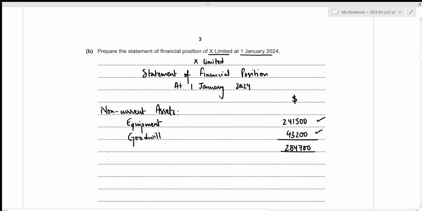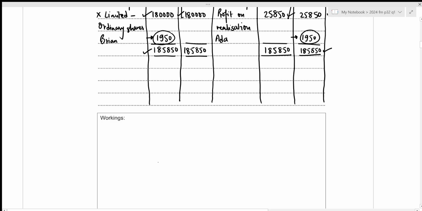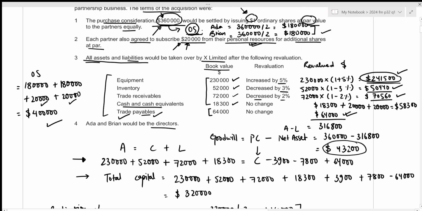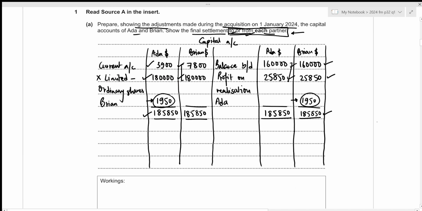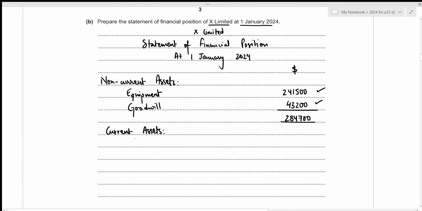Then we can move towards current assets. Let's take a look at the information. So current asset, we have inventory of 50,440, then the trade receivables of 70,560, and cash and cash equivalents of 58,300. Let's write it down. So we first have inventory, which is the 50,440.